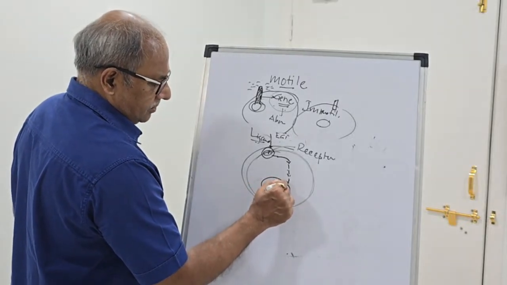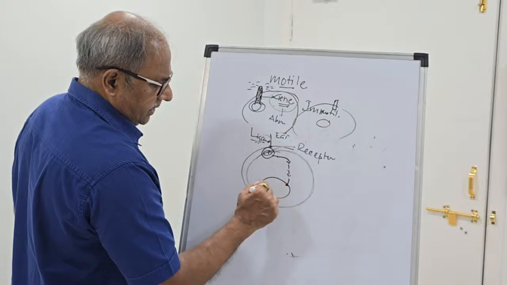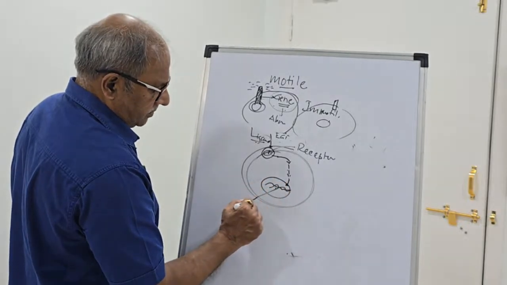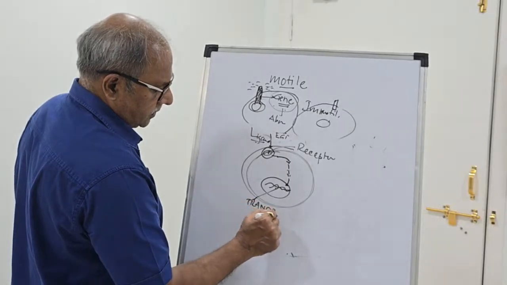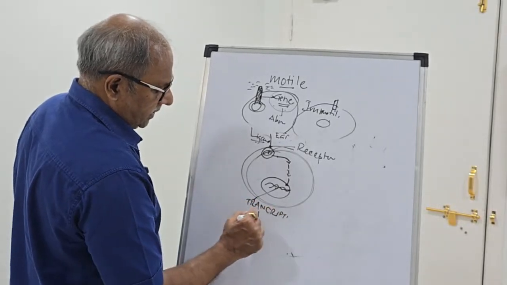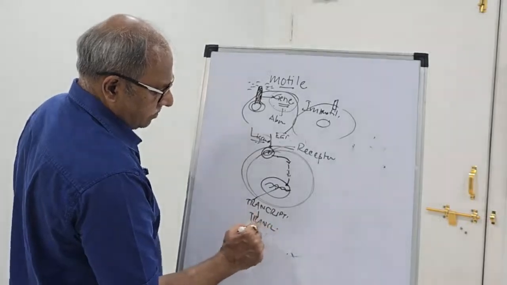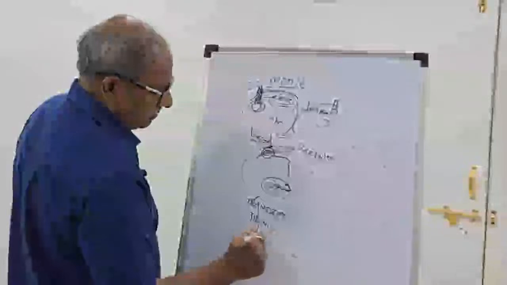This is transmitted to the nuclear DNA machinery. So there will be transcription, which leads to translation and formation of protein.